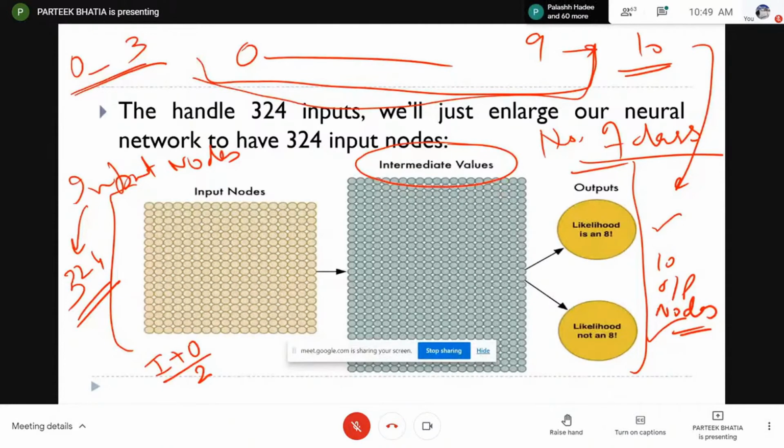This is one of the standards followed by a lot of people, but yes, this is not a generalized rule. You can play with that particular number, and on that basis you can build your network. So here I am giving a general guideline that number of input nodes plus number of output nodes divided by 2 will be a starting point to have intermediate nodes.